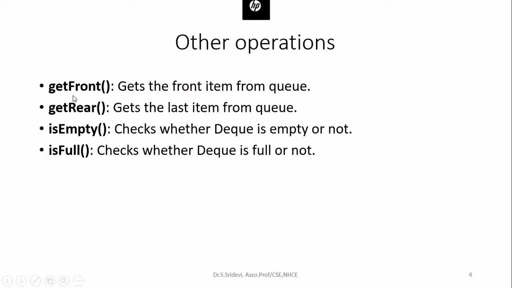One is get front. You can get which element is at the front of the queue, as well as get rear, the element at the rear end of the queue. You can check whether the queue is empty or not, and whether the queue is full or not. So these are the other additional operations. So primitive operations are 5 in this case. Generally, we will write 3, but when you go for DQ, you will write totally 5 primitive operations.